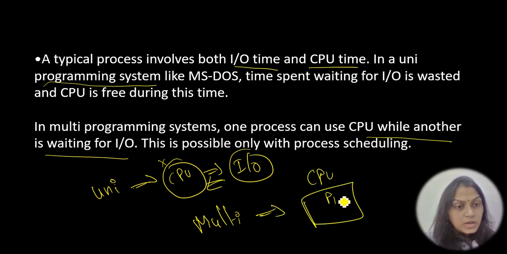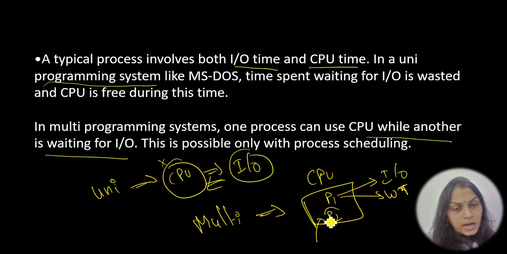Whenever P1 wants an IO request, it has to go for the IO request, so P1 goes to the waiting state. Whenever P1 has gone to the waiting state, another process P2 will enter the slot. So here the CPU is not wasting its time. This is the multi-programming concept.